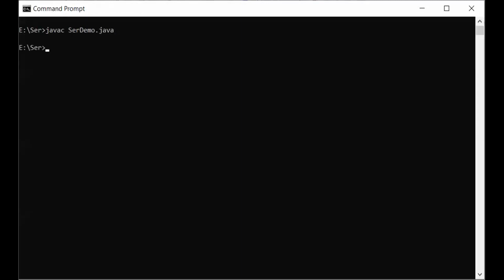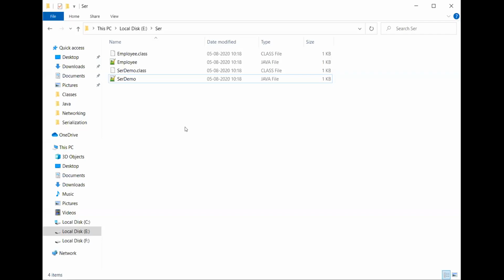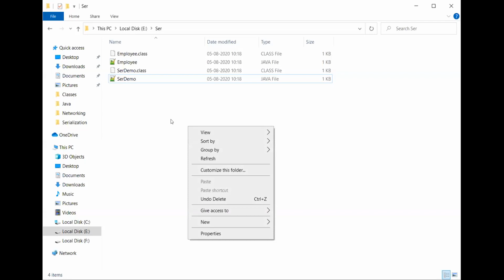I'll show you all the additions which I did when I come back to my program. I'll run my program, java SerializableDemo. It's giving me an output, serialization happened. Now let us see what happened. I'll take up my Explorer. Abin, can you see my Explorer? Yes, ma'am.